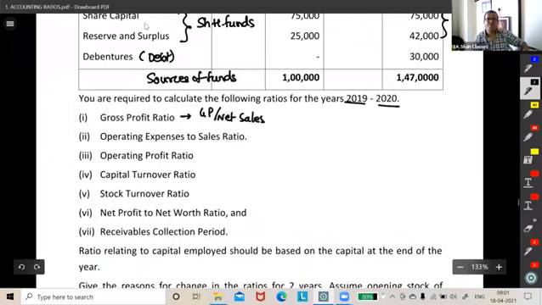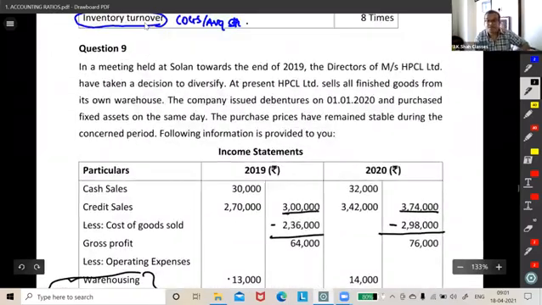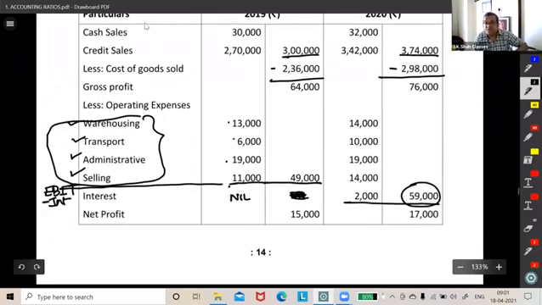Okay. Operating expense. Smart people, you know, they've asked you operating expenses to sales. And the people who miss on that interest, they're going to make a mess of it. I asked for operating expenses, guys. Let me once again alert you people.